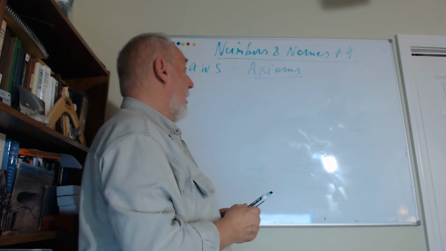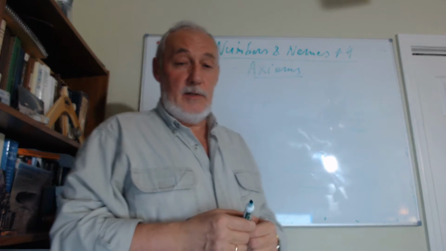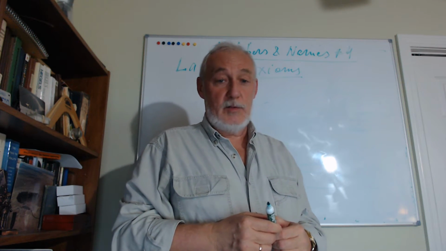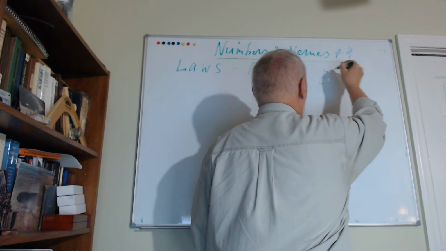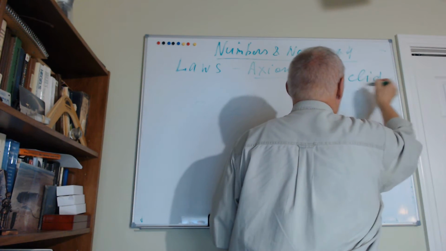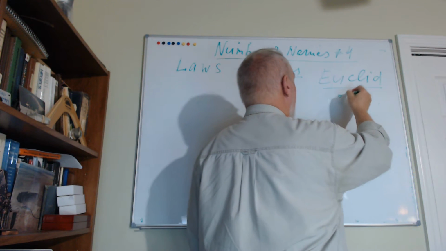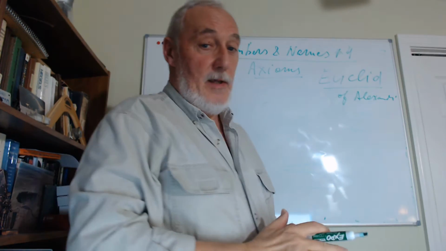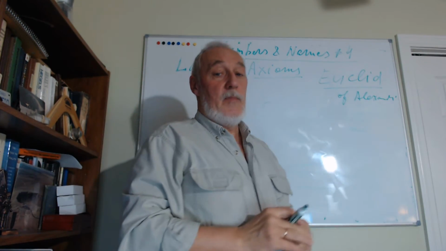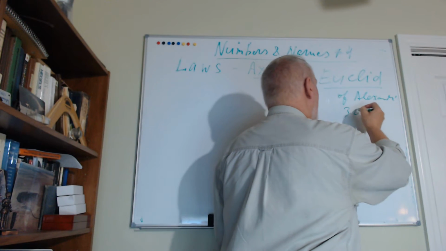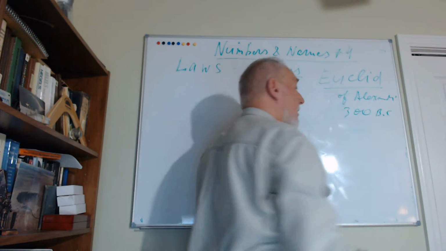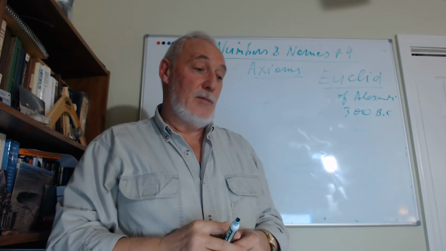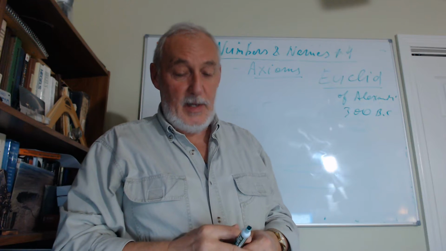Anyway, once upon a time, in ancient times, there lived a Greek philosopher whose name was Euclid. Euclid of Alexandria, which means that he lived in the city of Alexandria. He lived about 300 years before Christ. And he came to us with something that we call axioms of geometry.